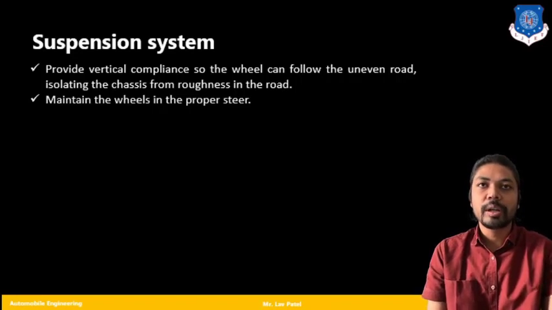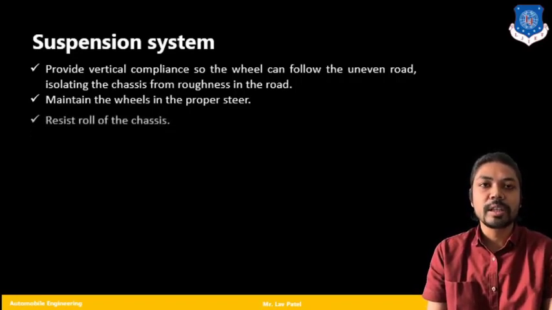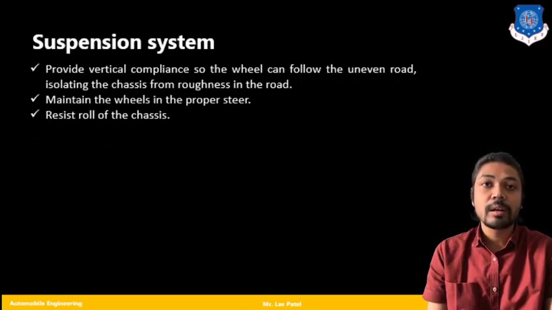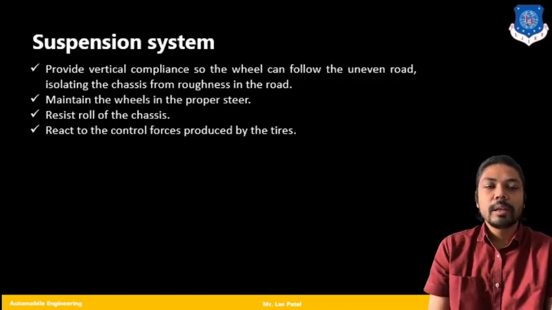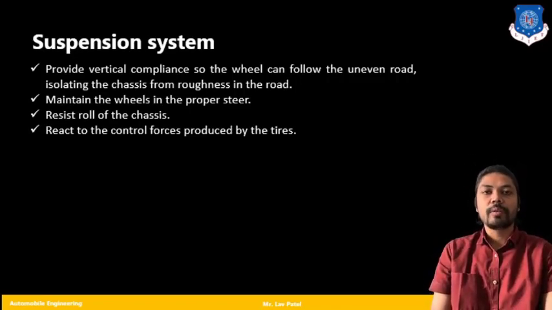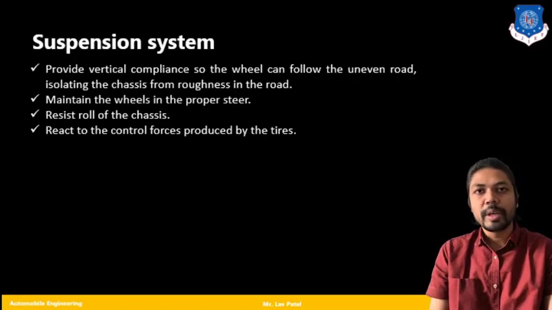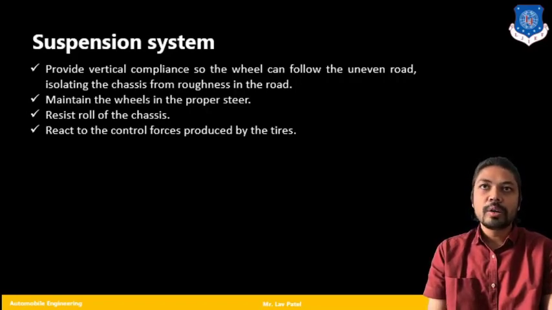The second point is to maintain the wheels in the proper steer. So we can say that the steering system cannot be affected by the suspension system. Third point is to resist roll of the chassis. So it is like our vehicle is not going to roll with the effect of the suspension system. So we have to make sure of this when designing a suspension system.